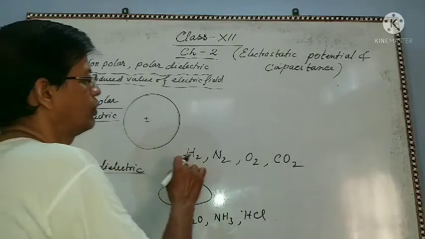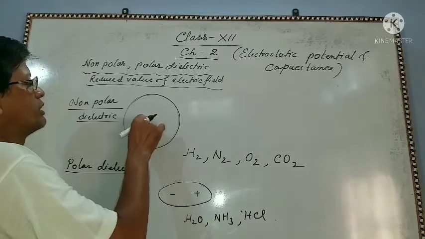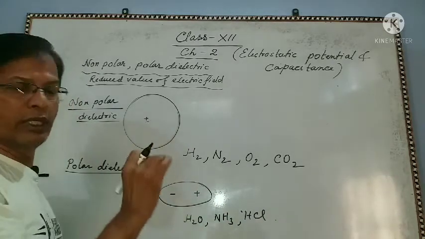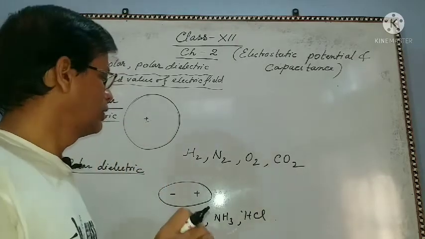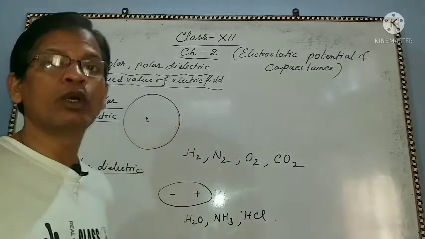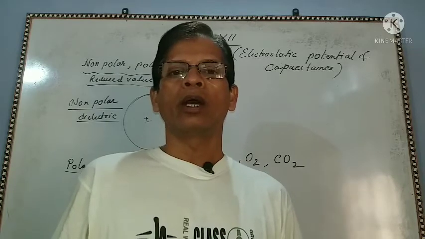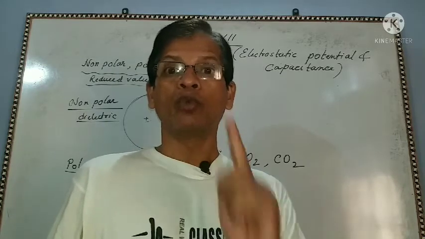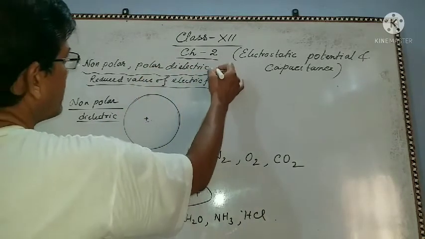So this is non-polar dielectric, this is polar dielectric. Here you see positive and negative combined together. Here positive charge and negative charge are separate, and so there is electric dipole moment, and there is no electric dipole moment in the other. Clear? Now I am going to discuss another topic, polarization.